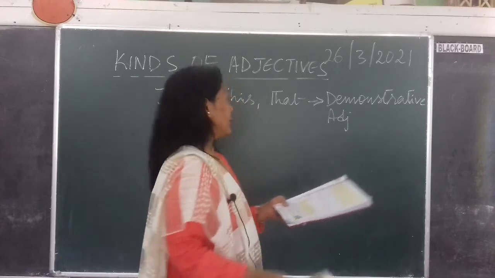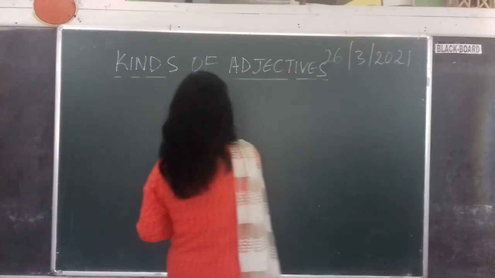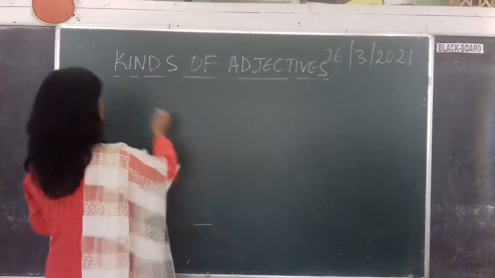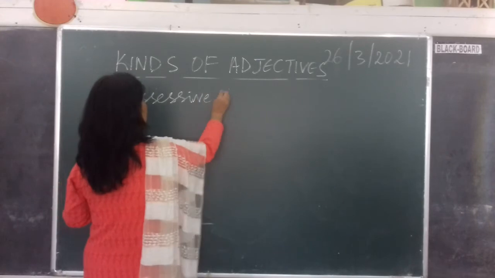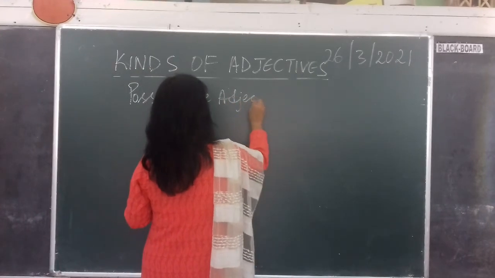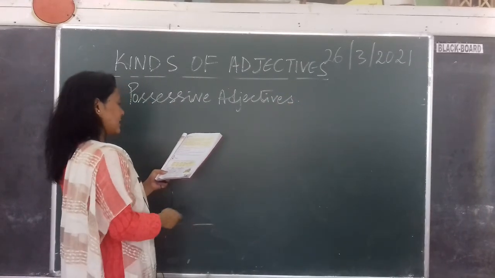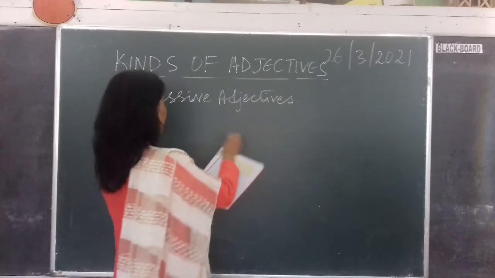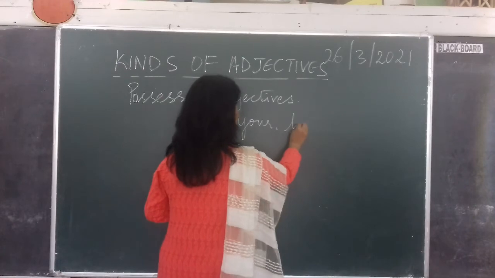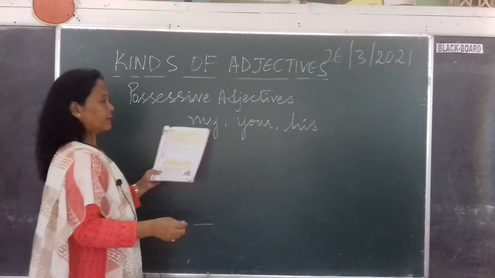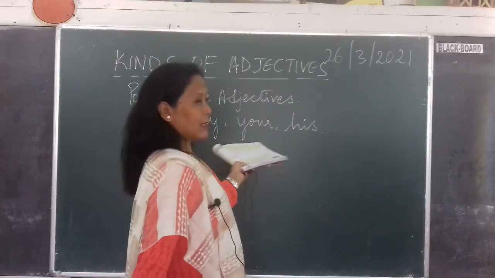So similarly, we have possessive adjectives. Like we had possessive pronouns. Alright, so here we have possessive adjectives. Possessive means what? Which you possess. Alright, I left my spectacles at your house. So my, your, his, these are possessive adjectives. His show got the highest rating. So these are possessive adjectives.